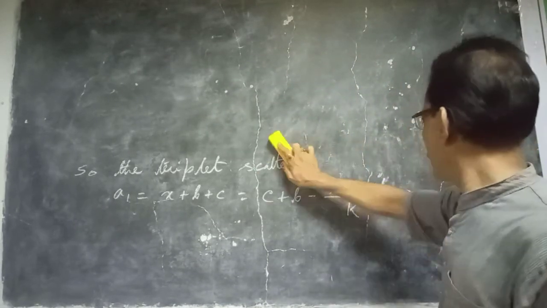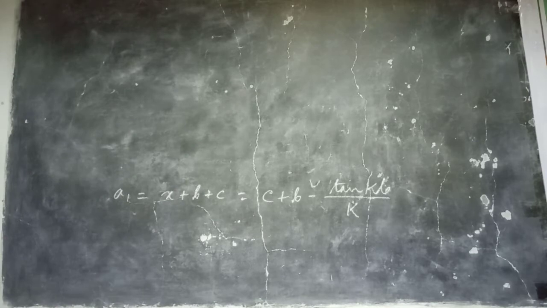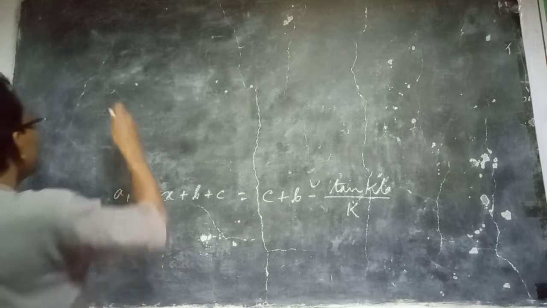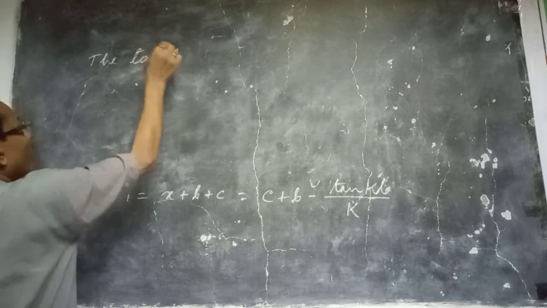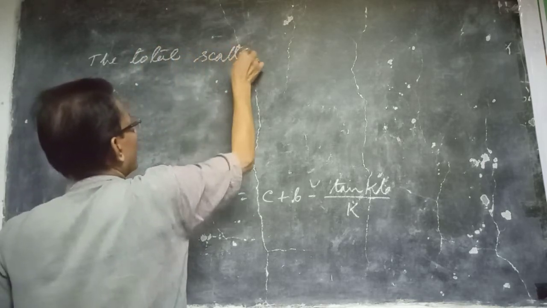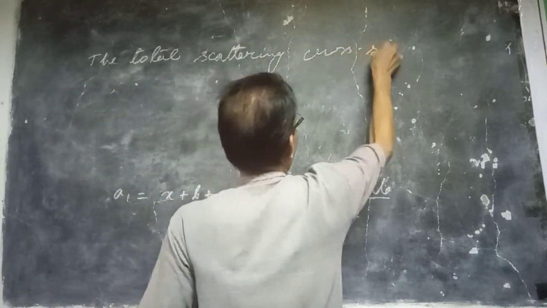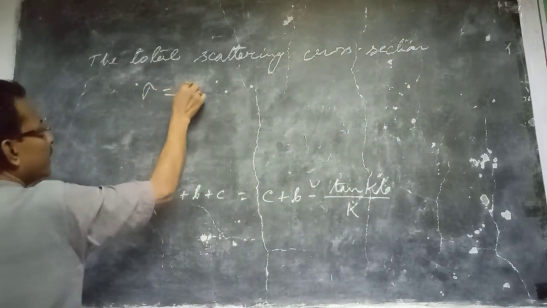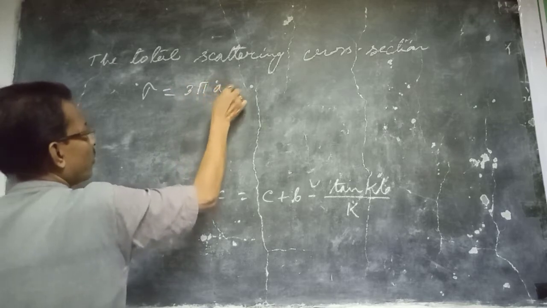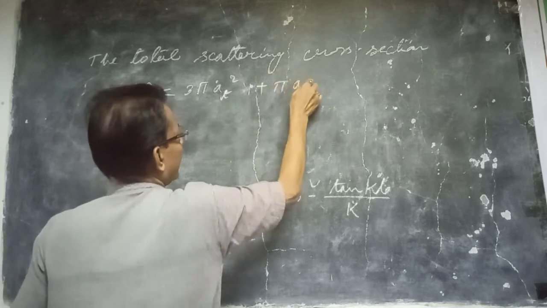The total scattering cross section in terms of the singlet and triplet scattering lengths is written as sigma, the total scattering cross section, that is 3 pi at square plus pi as square.